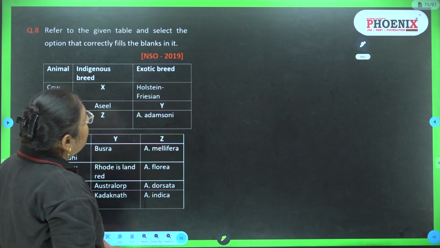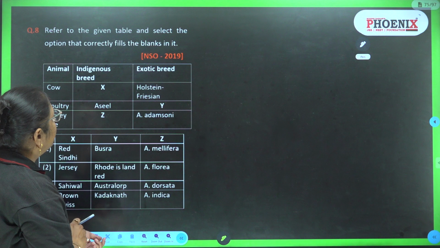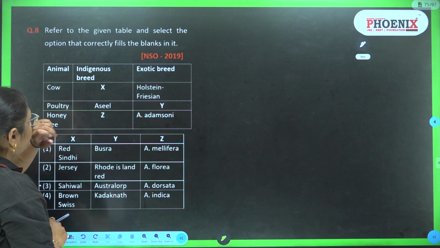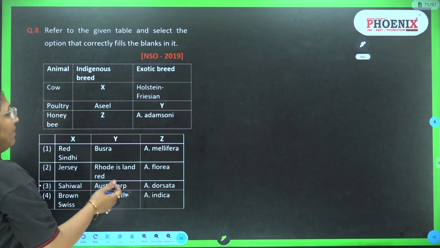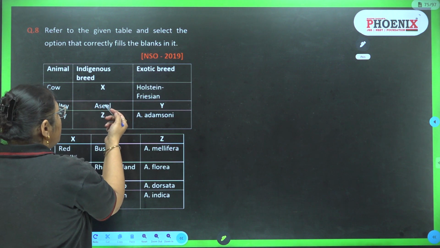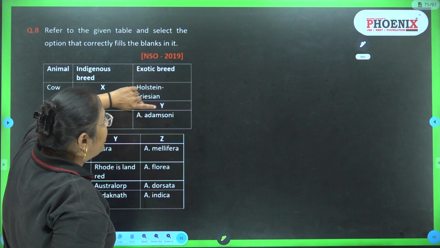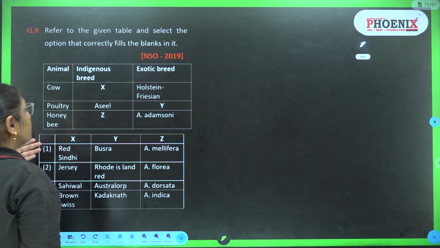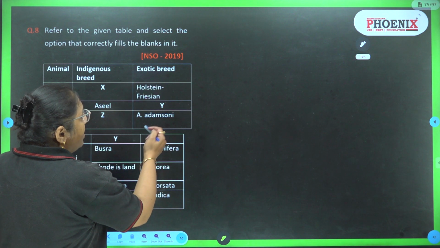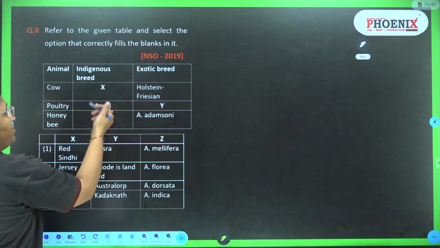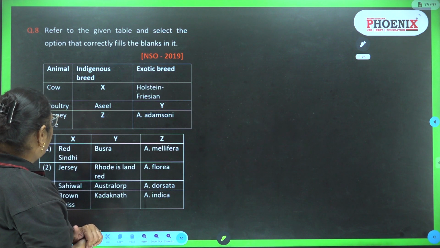Refer to the given table and select the option that correctly fills the blanks in it. First is cow. We have to see the indigenous breed of cow from the below table. Second one, indigenous breed of poultry is Asil. So we have to see the exotic breed of poultry. Third one, here exotic breed is given, that is A. mellifera, and we have to see the indigenous breed of honeybee. Let's see the options over here.